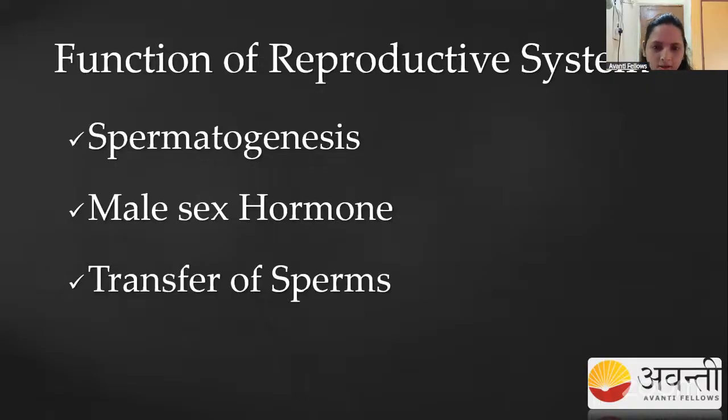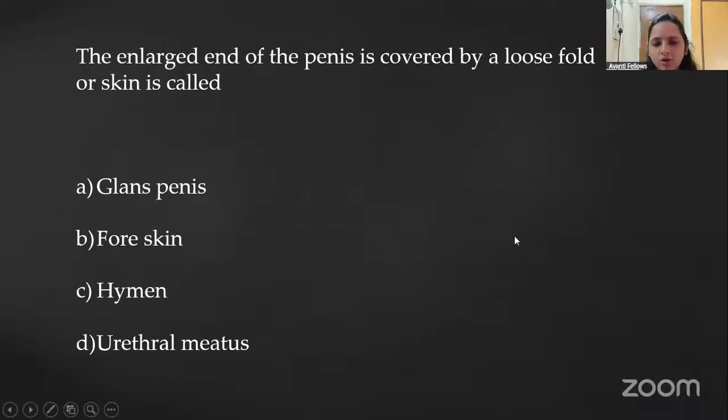Remember this. If they ask about the copulatory organ in the human, that is the penis. Okay. Fine. So here is a question for you guys. The enlarged end of the penis is covered from the front side by a loose fold of skin. So what is that called?